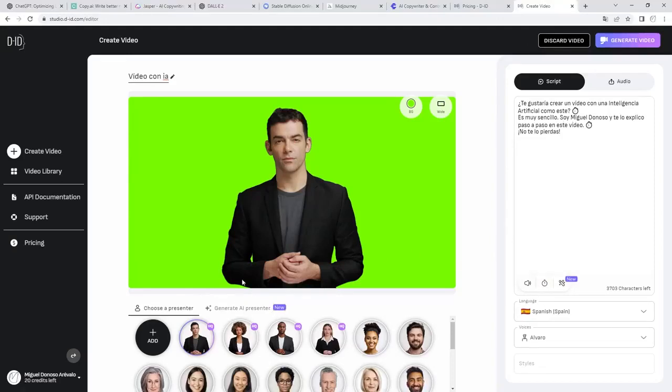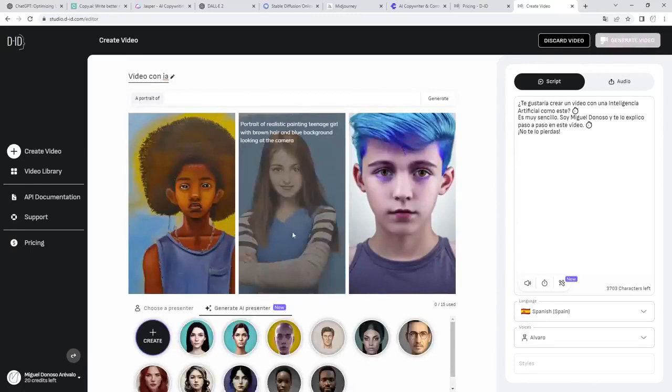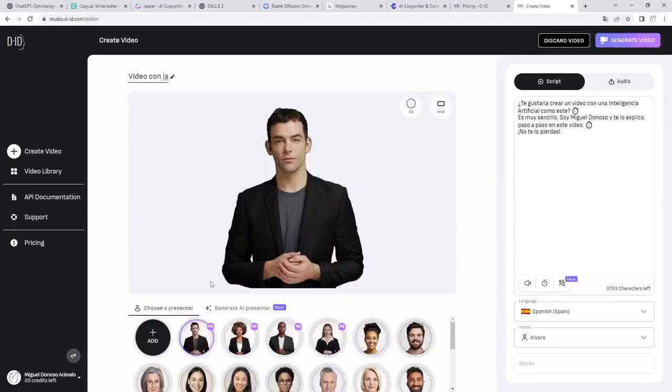Also, we could change this presenter to one generated by artificial intelligence, which I had previously commented on. But well, I prefer to give a realistic tone. If you have noticed, when changing back we have lost the configuration. Then you have to put it back.